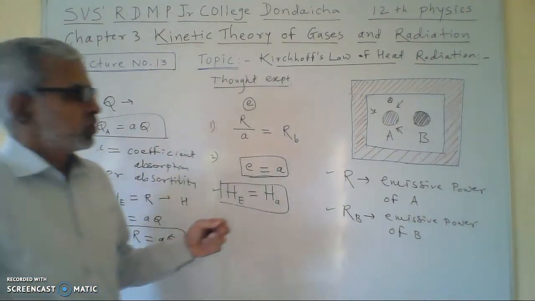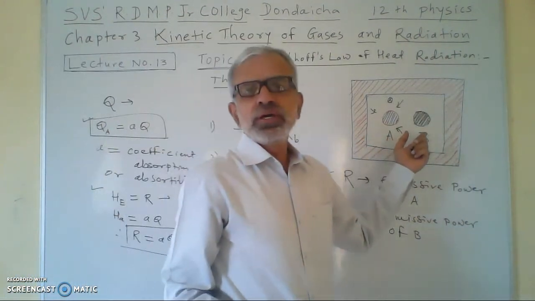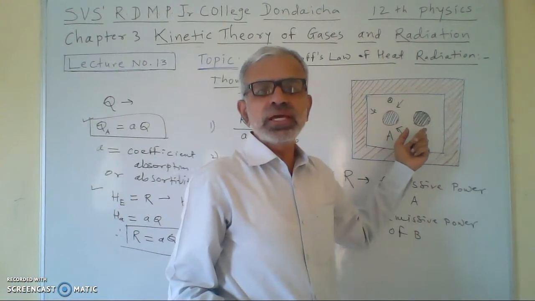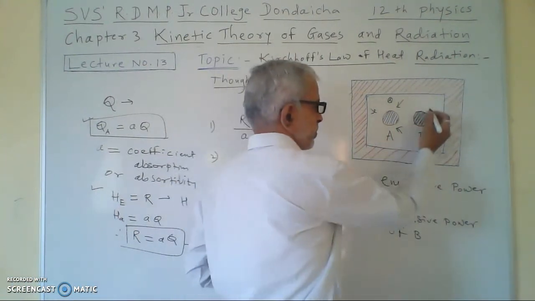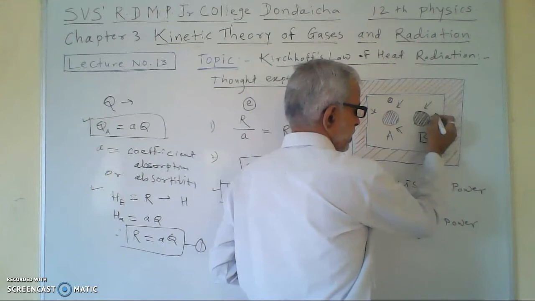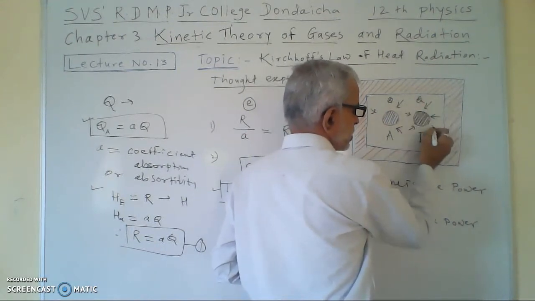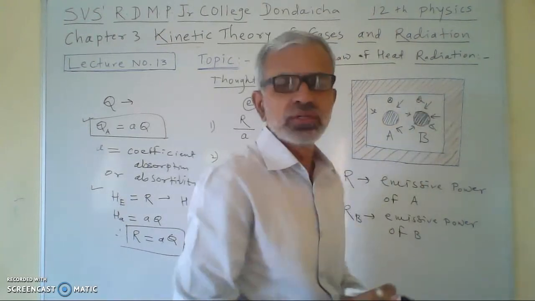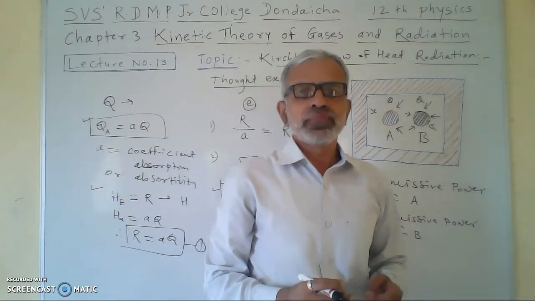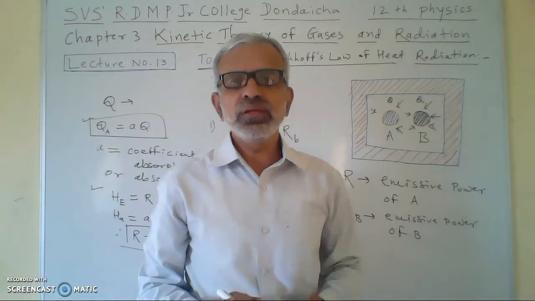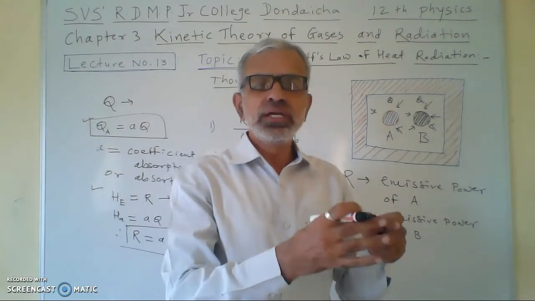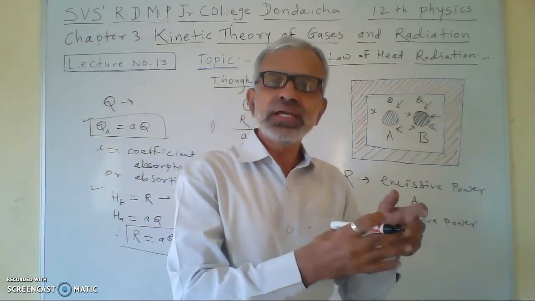Now what about the perfectly black body B? For the perfectly black body, the amount of heat which is incident is Q. Q is the total amount of heat which is incident. Then for a perfectly black body, all the heat which is incident will get absorbed.